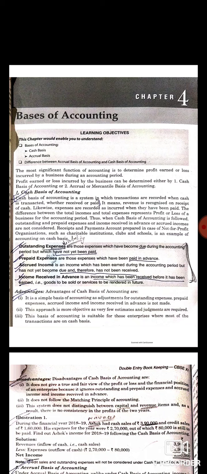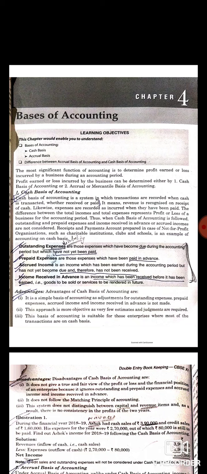Cash basis of accounting does not give a true and fair view of profit and loss of the business, because outstanding expenses, prepaid expenses and accrued incomes are not given any treatment while recording transactions.